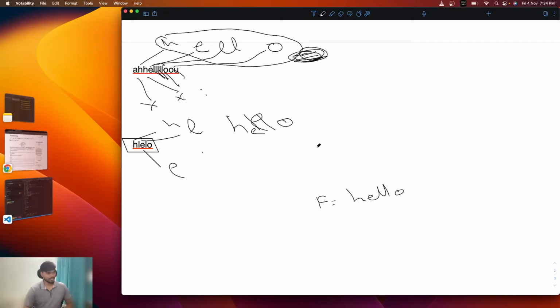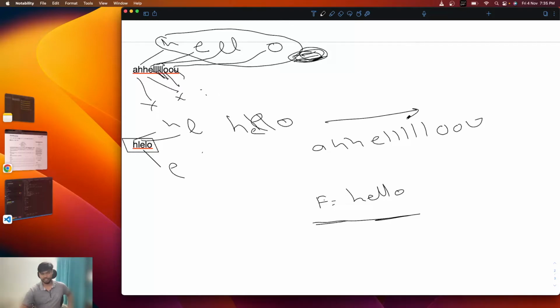So if the given string is a h e l l o o u, okay. What we can do is check whether this final string is a subsequence of this. What is a subsequence?